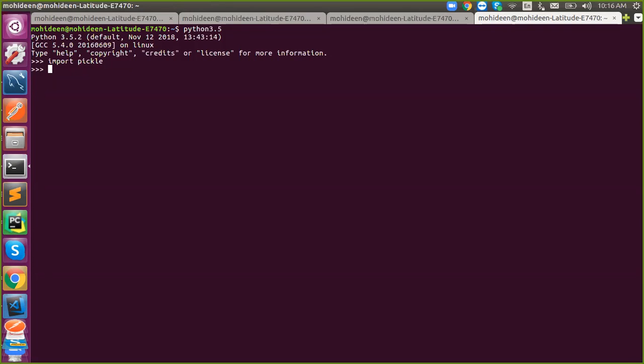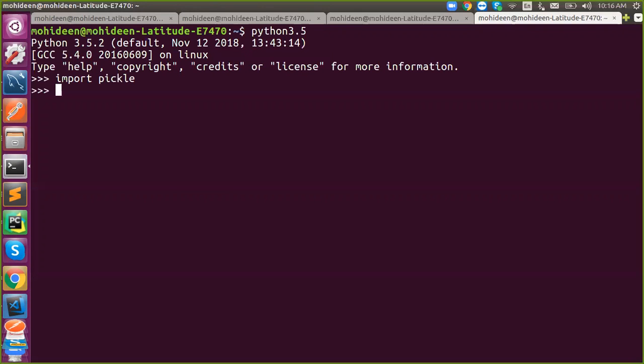Okay. So why do we need these kinds of files? Any idea? I said we can store and retrieve Python objects from a certain file.